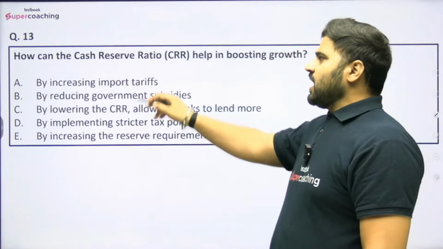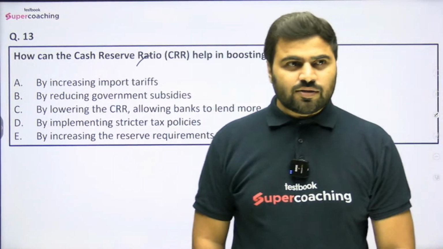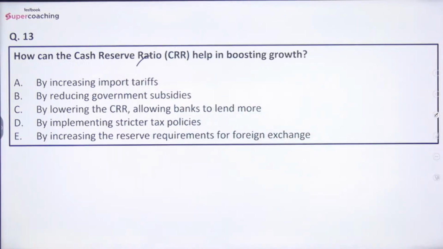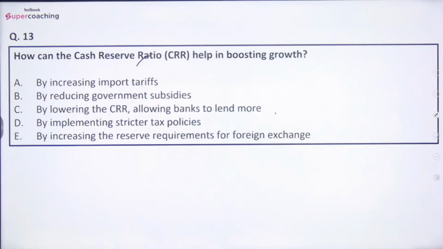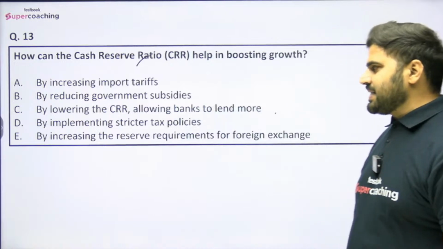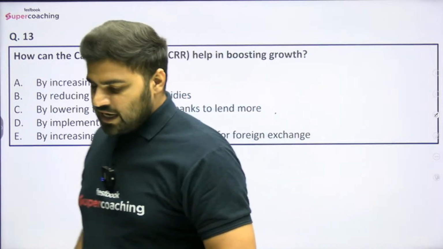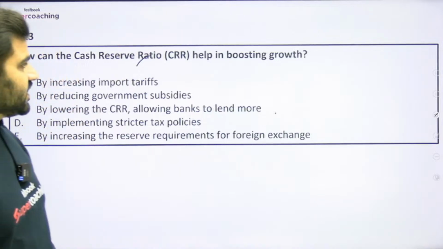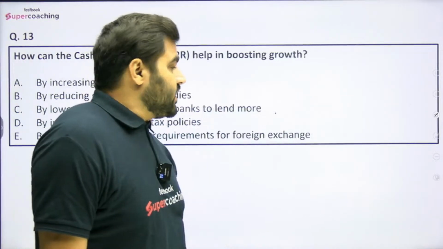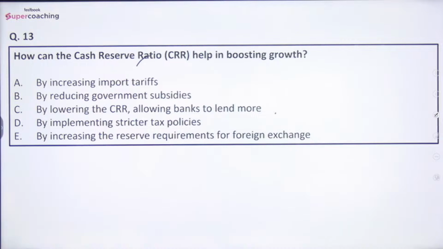Question number 13 is: how can the CRR help in boosting growth? ठीक है, CRR की help से किस तरीके से जो growth है उसे boost किया जा सकता है। Options are: by increasing import tariffs, by reducing government subsidies, by lowering the CRR allows banks to lend more, by implementing stricter tax policies, by increasing the reserve requirements for foreign exchange. बताइए. अभी तो हमने देखा था CRR की help से किस तरीके से inflation control करना है। Now we are discussing how with the help of CRR, RBI can ensure economic growth. ठीक है, यहाँ पे हम growth को boost करने की बात कर रहे हैं। So read the options carefully and do let me know guys, what do you think, what can be the right answer of this question?